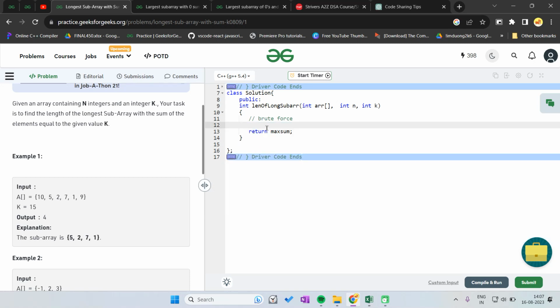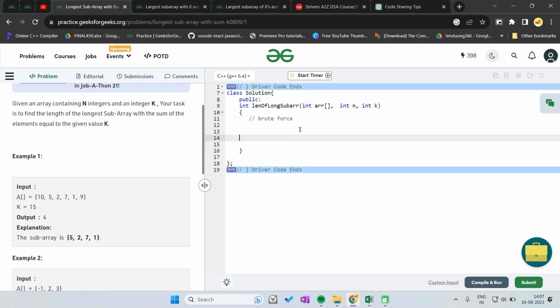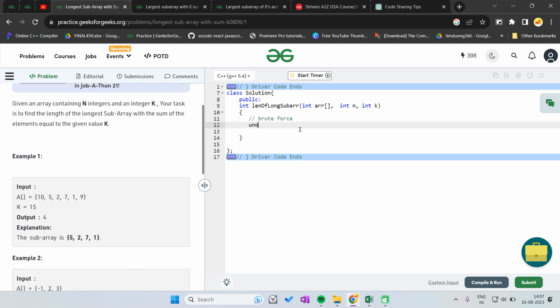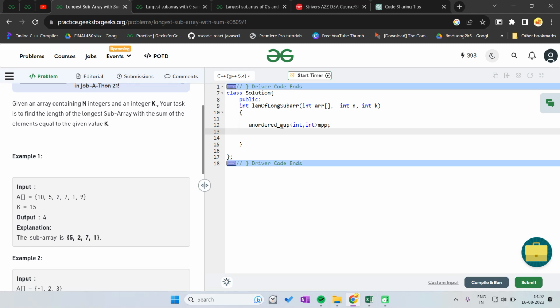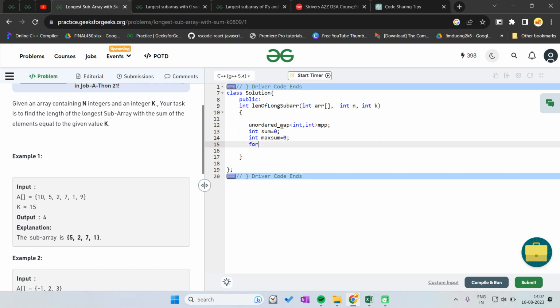For storing the values of the prefix sums of the array, we have to use some data structure. So I'm using an unordered map for this. Another map, and I'm saying sum equal to 0 and max sum also 0, so both are 0, and I take all the values of the array. So i less than n, i plus plus.